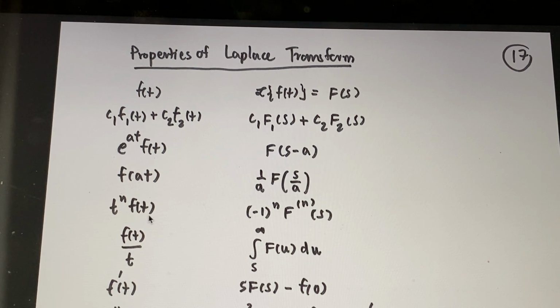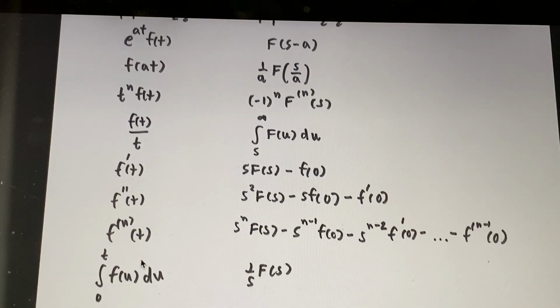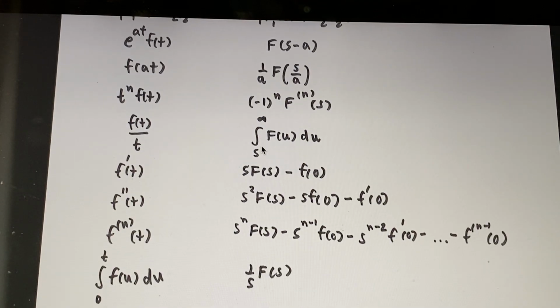t to the power n f(t) is equal to minus 1 to the power n times the nth derivative of F(s). And if you divide the same function by t, it's equal to the integration from s to infinity of F(u) du. But make sure before you can find F(u), you need to find F(s) first.